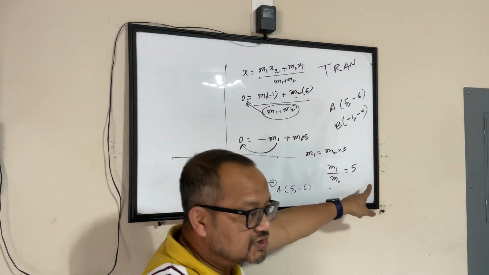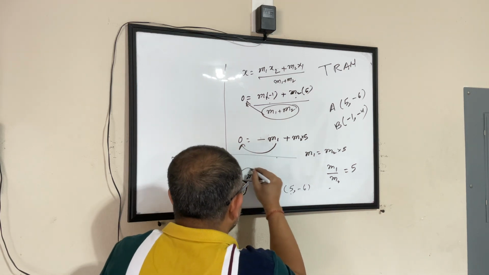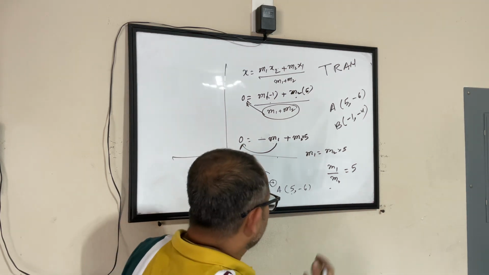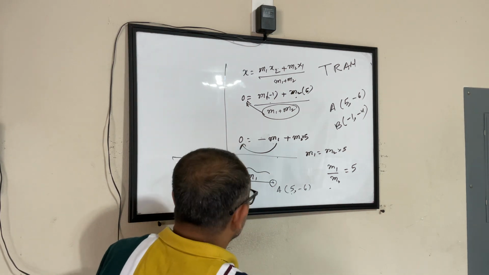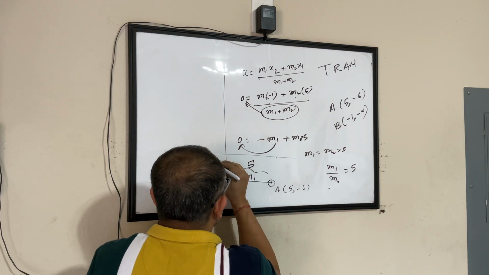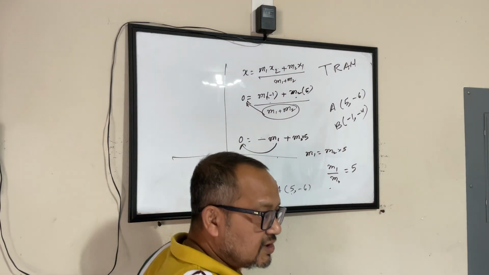So we found the ratio. m1 by m2 equals 5. So my ratio is m1 is to m2 equal to 5. So this is 5 and this is 1. Is this clear now, Gitesh?